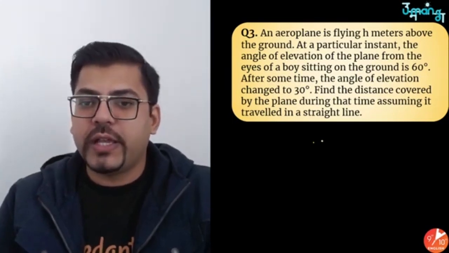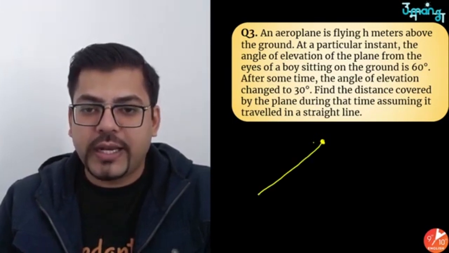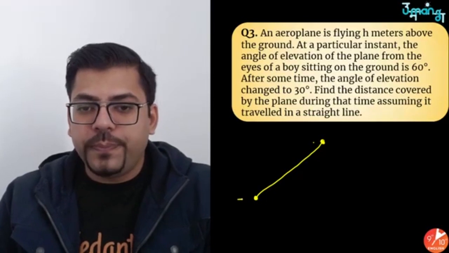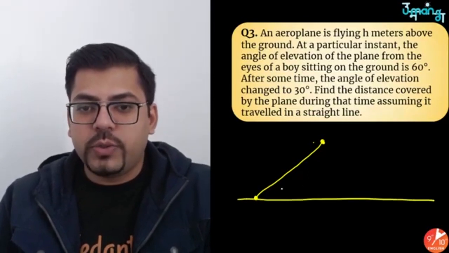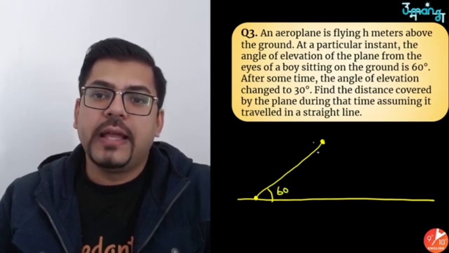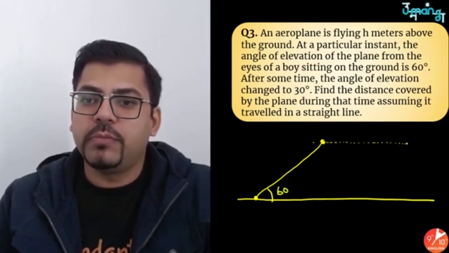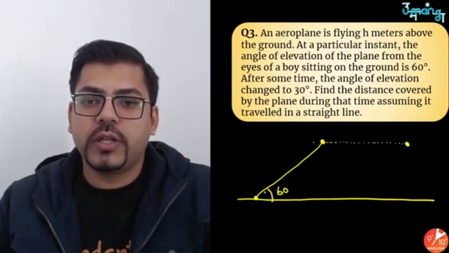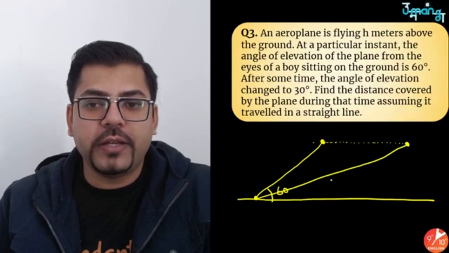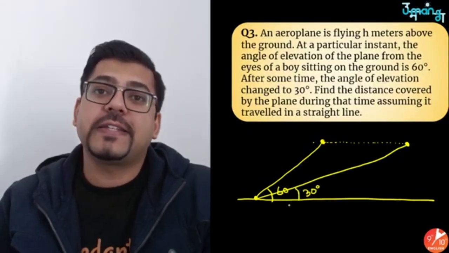So the question says that here you have a plane. Now some boy is looking at this plane from a point here on the ground. So if the boy is here and this is the ground, the angle of elevation which the boy is making is 60 degrees. Now after some time, the plane moved ahead and reached this point, and the boy looked at the plane again. This time the angle of elevation is 30 degrees.